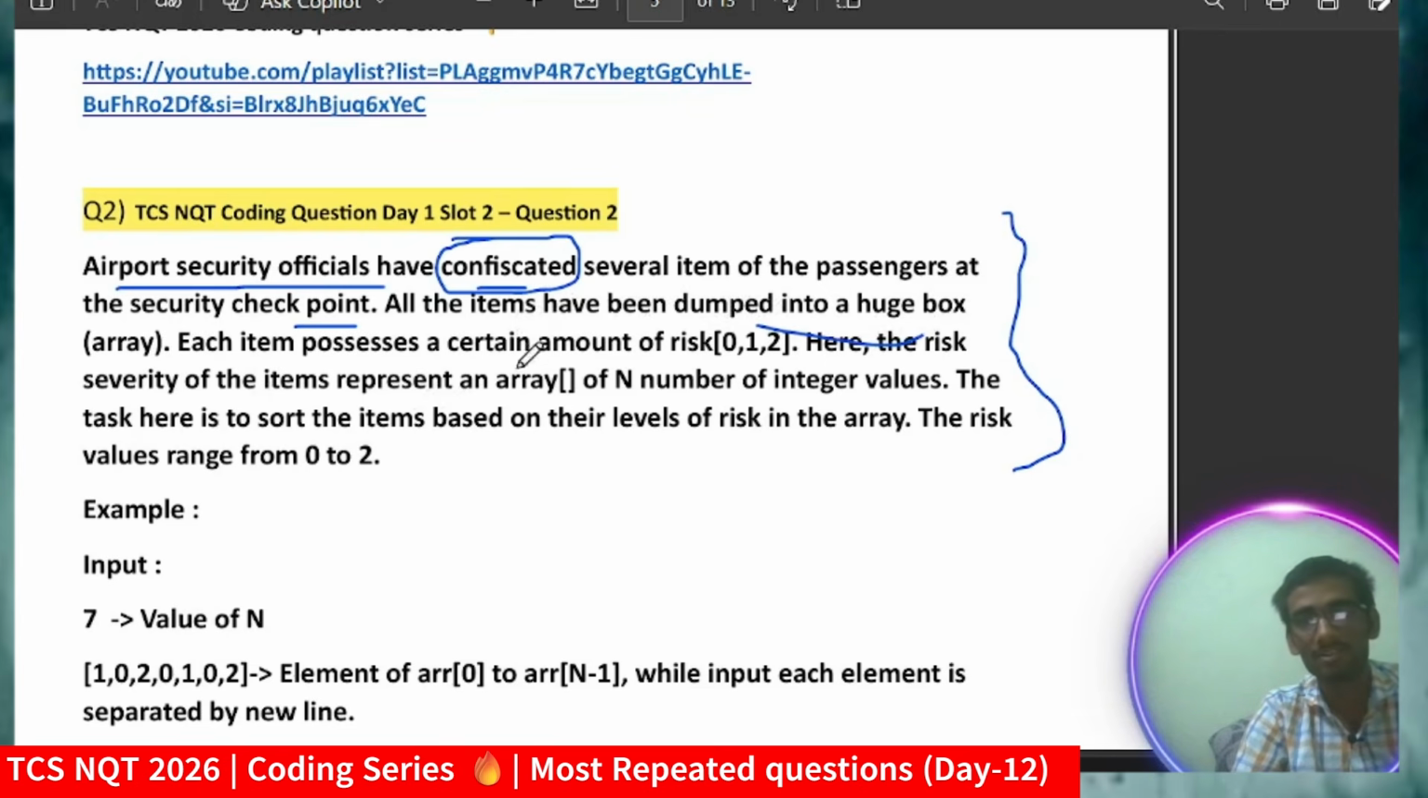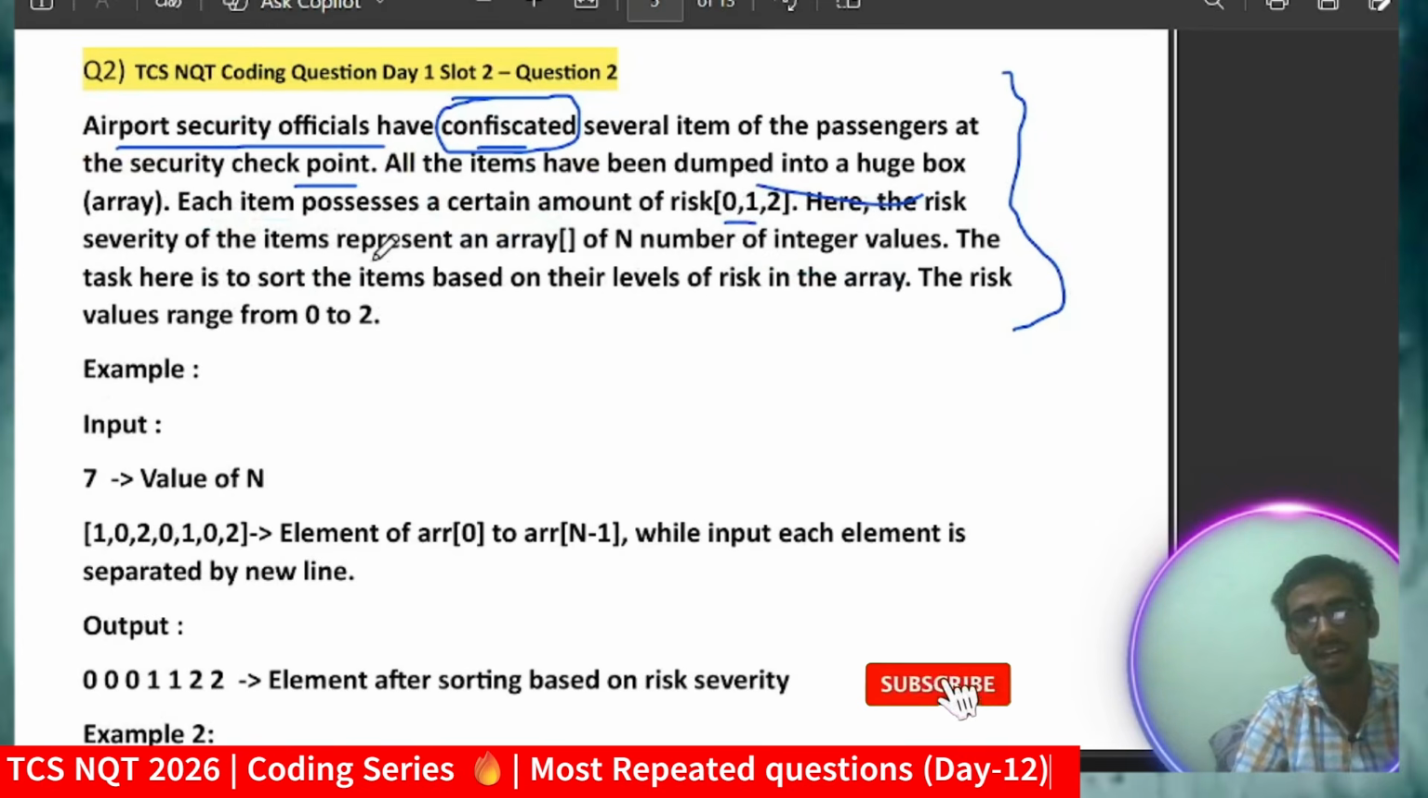Each item poses a certain amount of risk. So this is the risk. They have categorized the risk: 0 means no risk, 1 means a little bit higher risk, 2 means further higher or the highest risk, you can say. The risk severity of the items is represented by an array of n integers, and the task here is to just sort the items. This is the gist of the question.